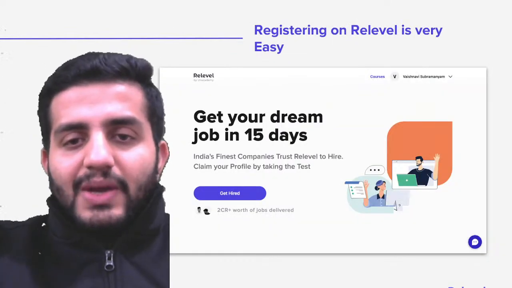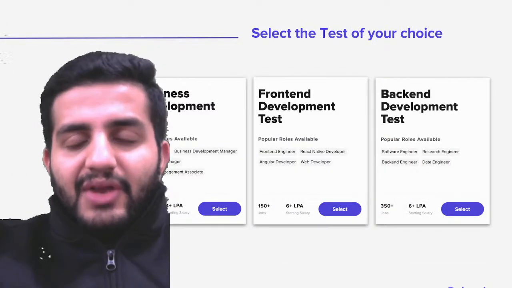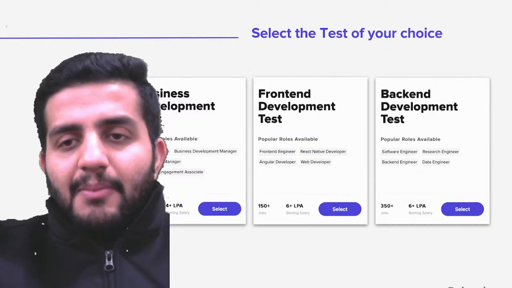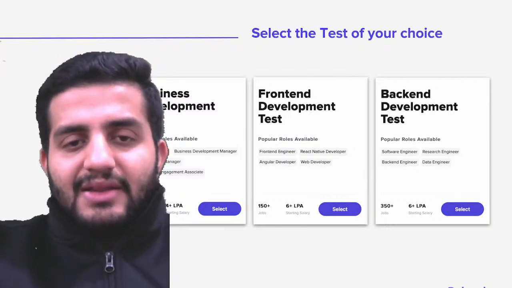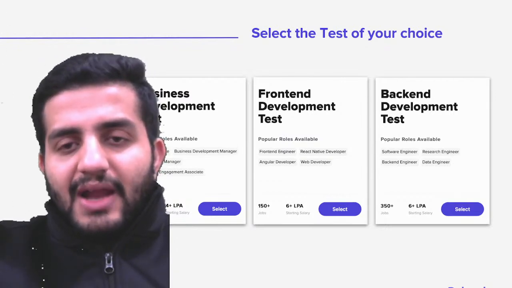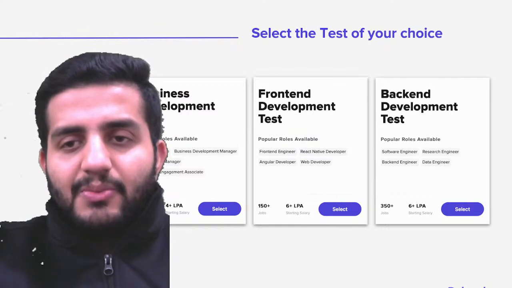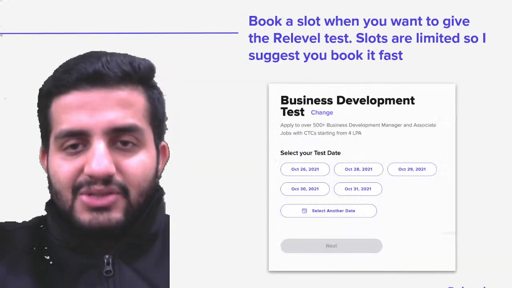Registration also is quite easy, guys. The link is there in the description. Please go through that. The very first thing you'll be asked is to choose the test of your choice, like business development, front end, and back end development. Multiple sub roles are available within these, like sales associate and customer engagement associate from business development, front end engineer, Angular developer, web developer from front end, back end engineer, data engineer from back end. Likewise, multiple roles are available. Depending on your interest and your skill sets, you can choose the test of your choice.